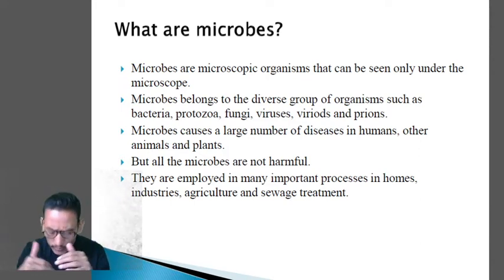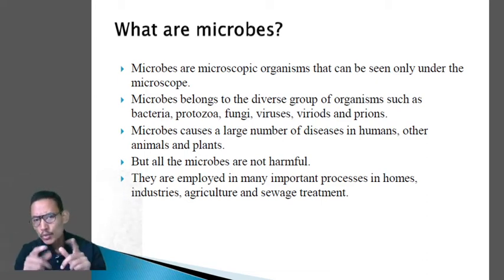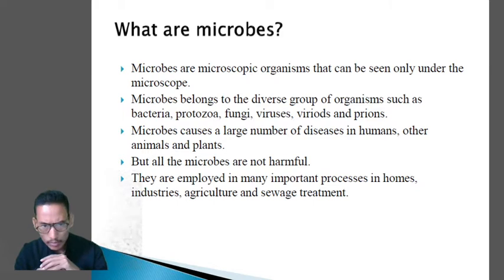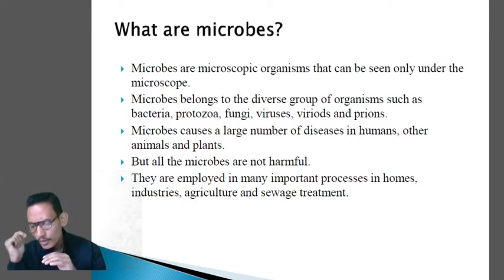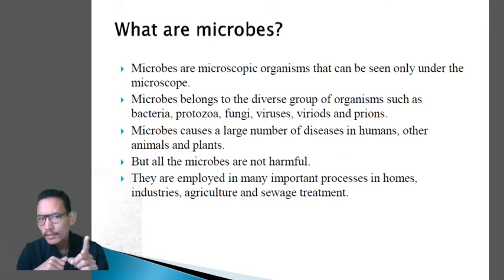Now in this chapter, since we are dealing with microbes and their usefulness for mankind, you have to remember the name of the microbes. This is very important. You have to remember the scientific name of the microbes, the products that are obtained from them, and their uses.